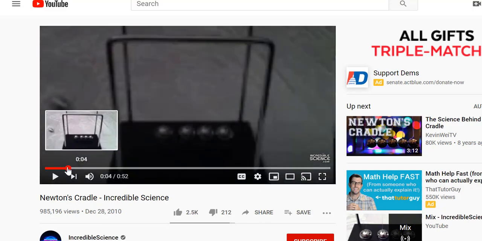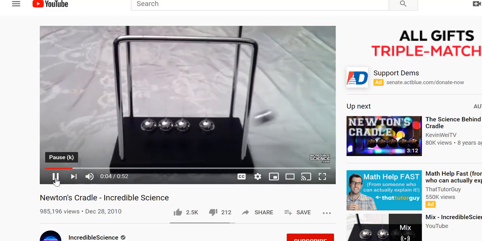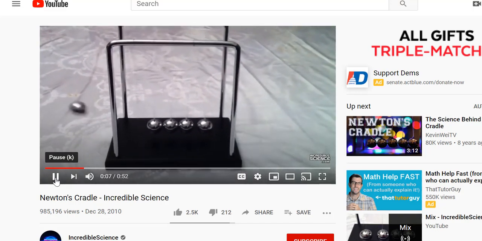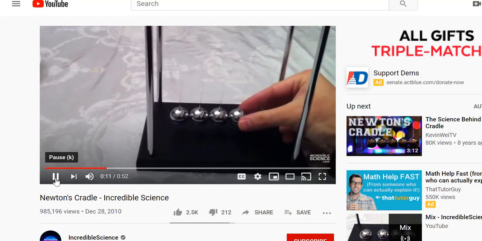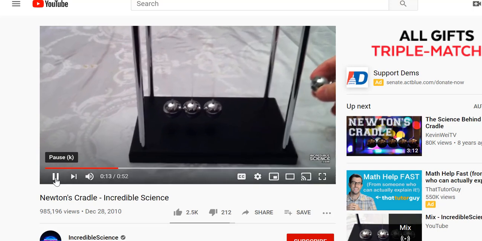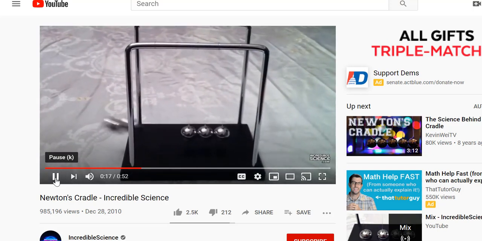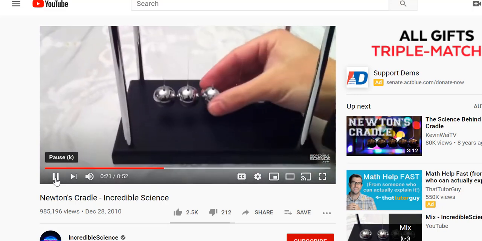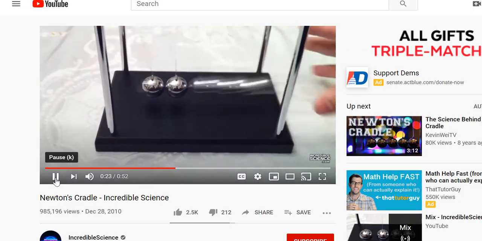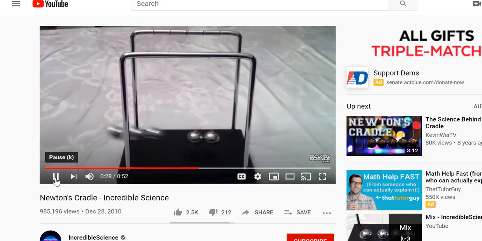Here they're going to start by letting one ball go, and one ball comes off. Then they're going to have two balls, and two balls come off. Then they're going to try three balls, and three balls will come off, and so on.